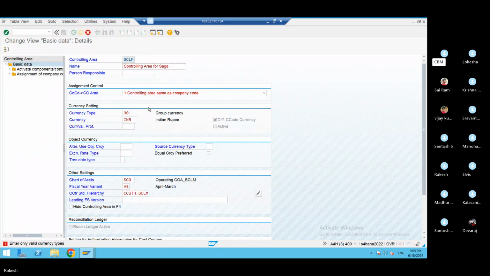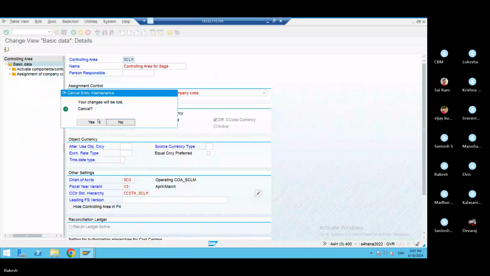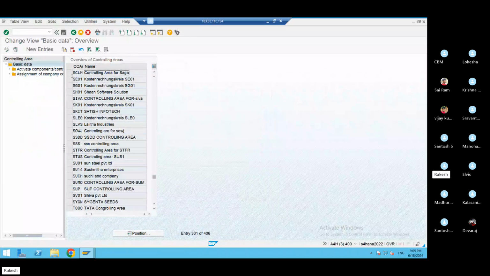See, now you are changing. That means system will not allow. Maybe check. So that is your company code SCLM. Yes, sir. Have you posted? We can delete this. Delete this and create fresh. Sir, we tried that day, sir, unable to delete.